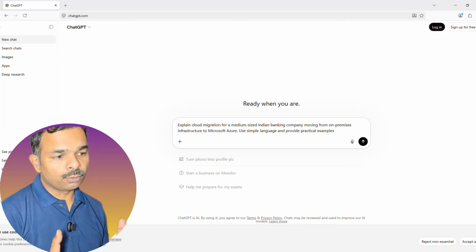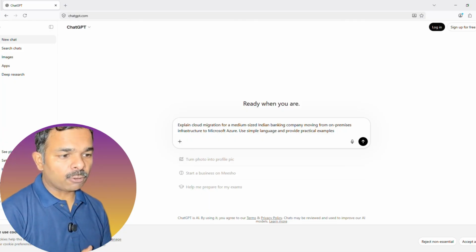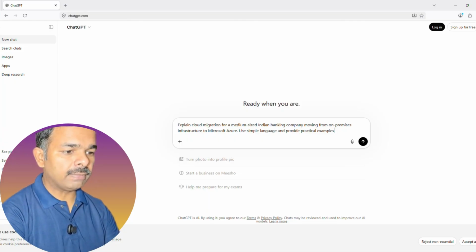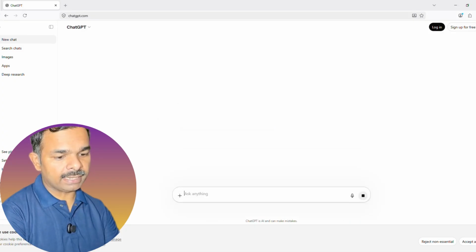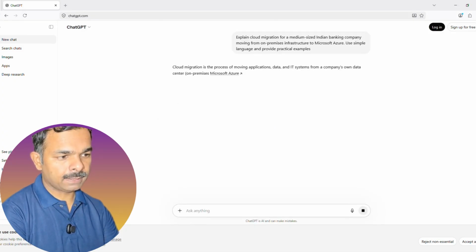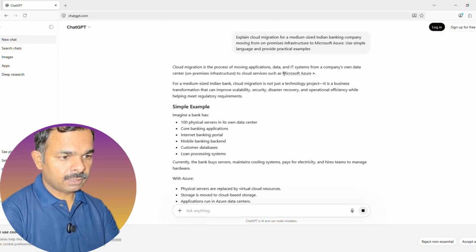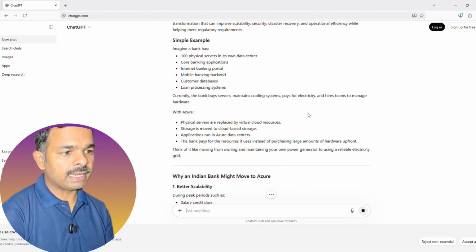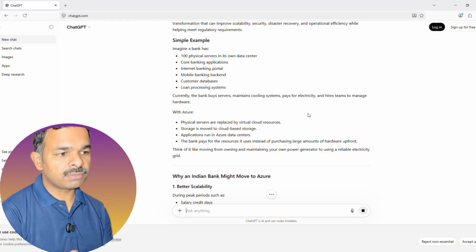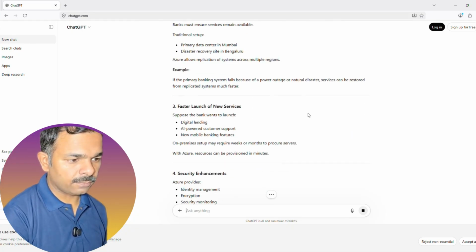Now let us type our good prompt. Explain cloud migration for a medium-sized Indian banking company moving from on-premise infrastructure to Microsoft Azure. Use simple language and provide practical examples. See, now it is talking about specific things. Now it is talking about only Microsoft Azure. It is giving us simple examples. It's taking some assumptions as well, like 100 servers and all.